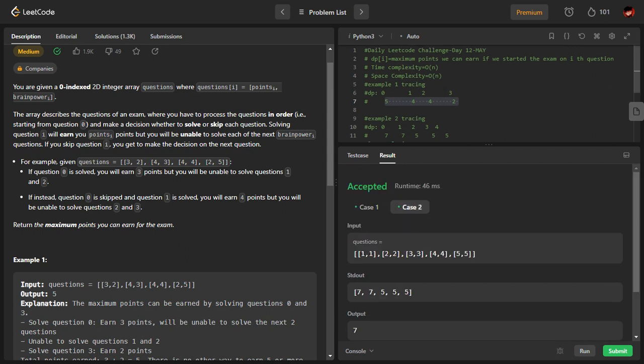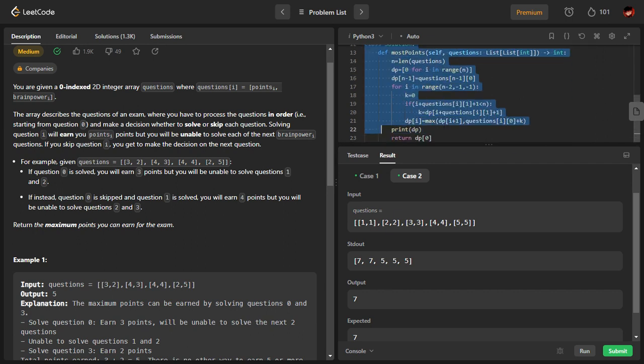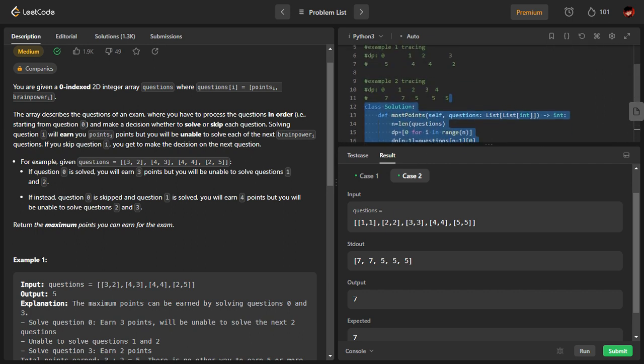Coming to the next example, if you see the tracing here, 77555, this is what it is. This is where 77555 is coming from.